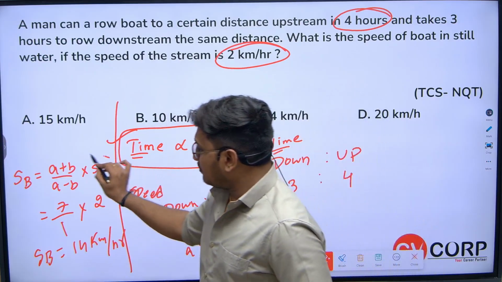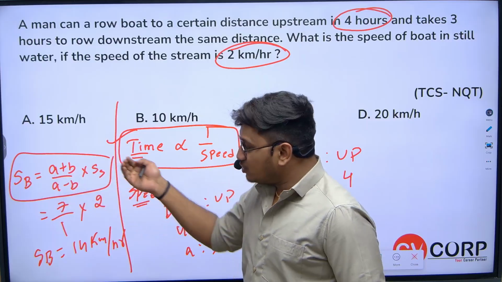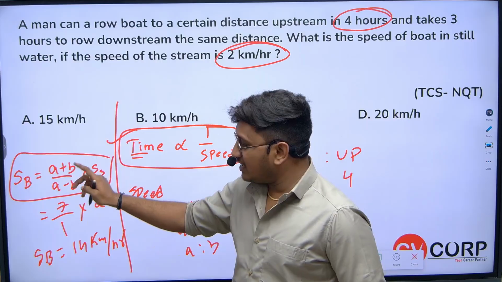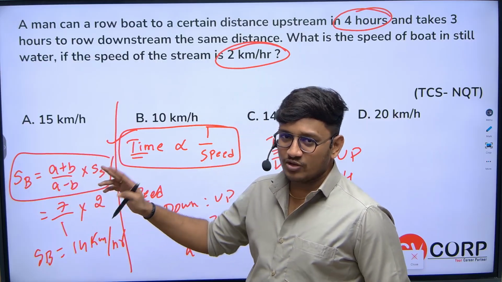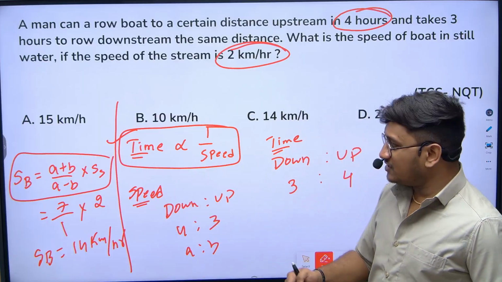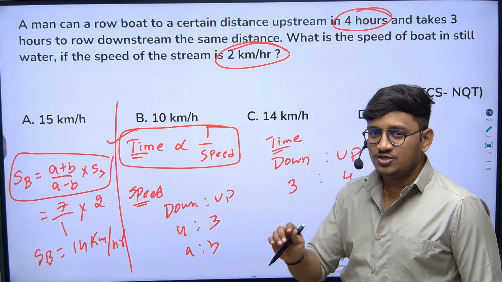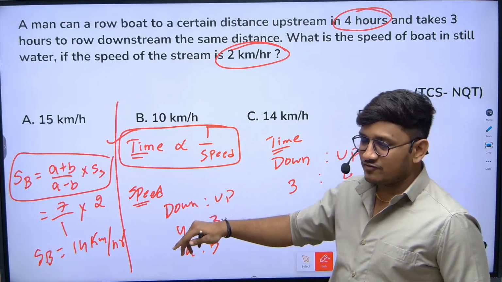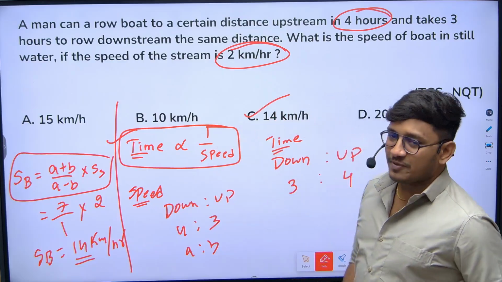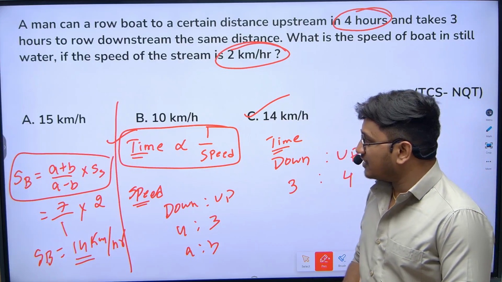If you remember this particular shortcut, sometimes they may give the speed of the boat and ask you to find the speed of the stream, and vice versa. Whatever values they give, you can easily find either the speed of the boat or the speed of the stream. The only logic here is that when you know either the time ratio or the speed ratio, it is very easy to find either of them. Here the final answer is 14 kilometers per hour. I hope you are all clear with this particular question.